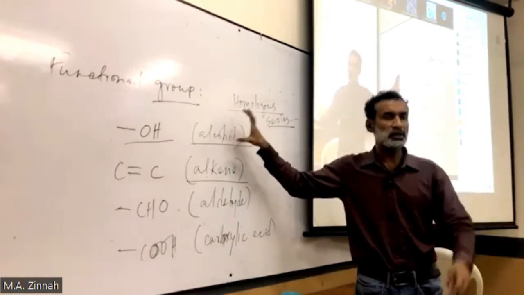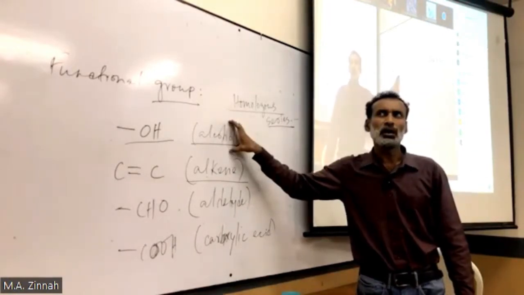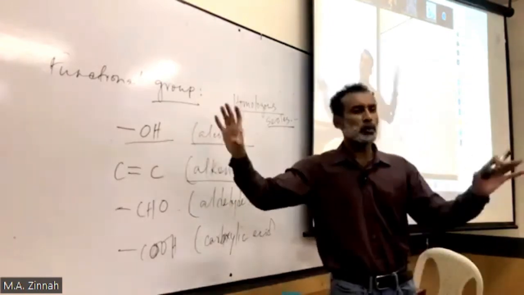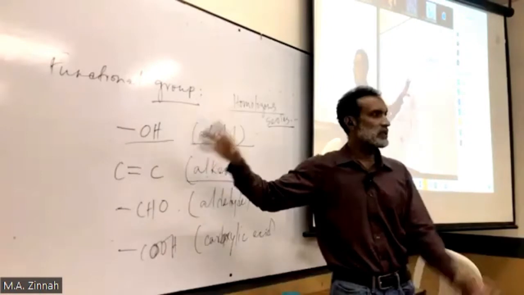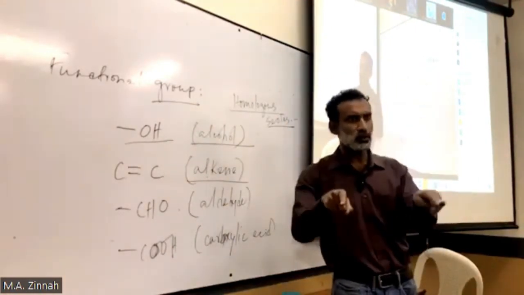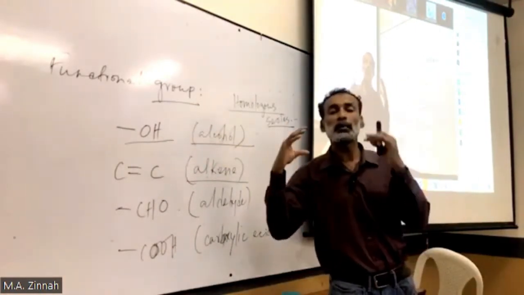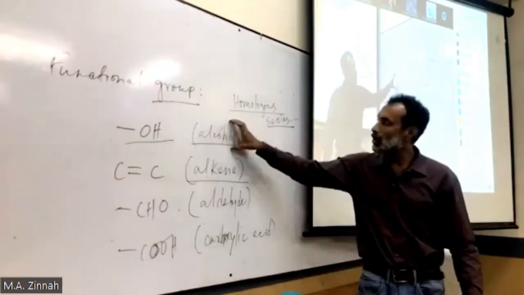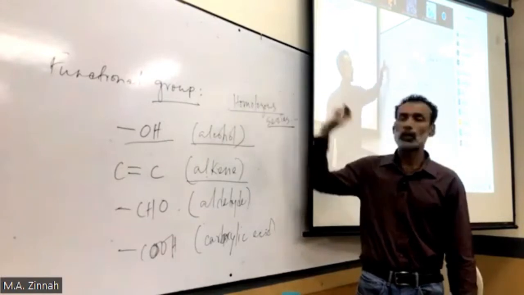I already mentioned that this is a group of many compounds with OH, all having the same functional group. We have given them a general name. What is that? Alcohol. So alcohol is also known as a homologous series.